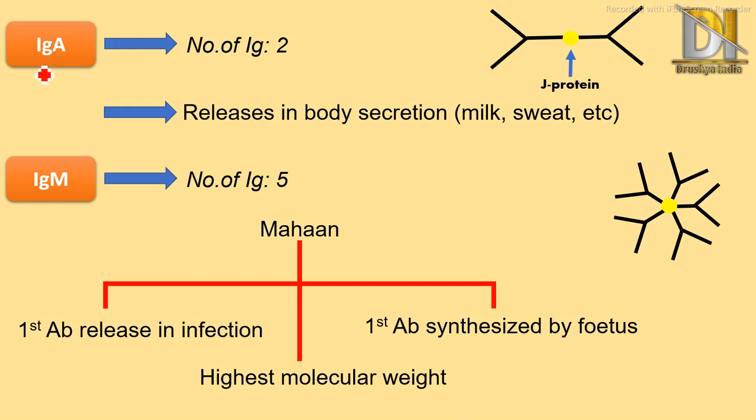So just remember IgA, IgM. In IgA there is only one important point, it is released in body secretion, while in IgM there are nearly 4 important points: it is pentameric, then it is first released in infection, means whenever the body encounters any infection, it will be the first antibody released against that infection. Second, it is the first antibody synthesized by the fetus, and it has the highest molecular weight.